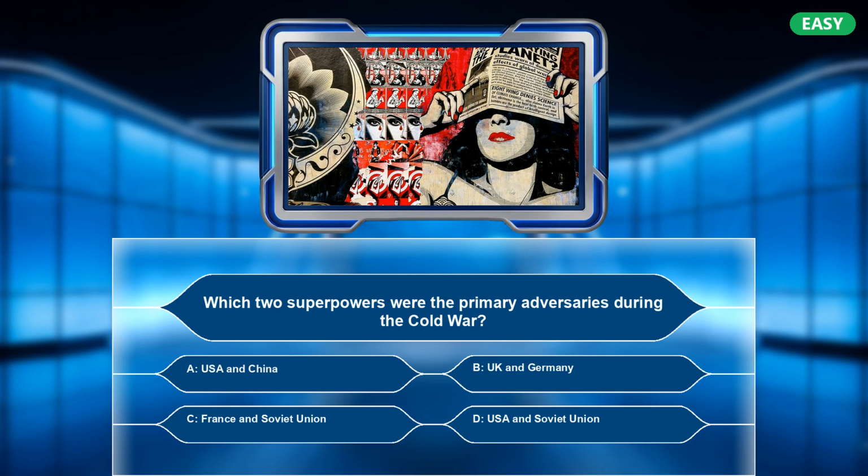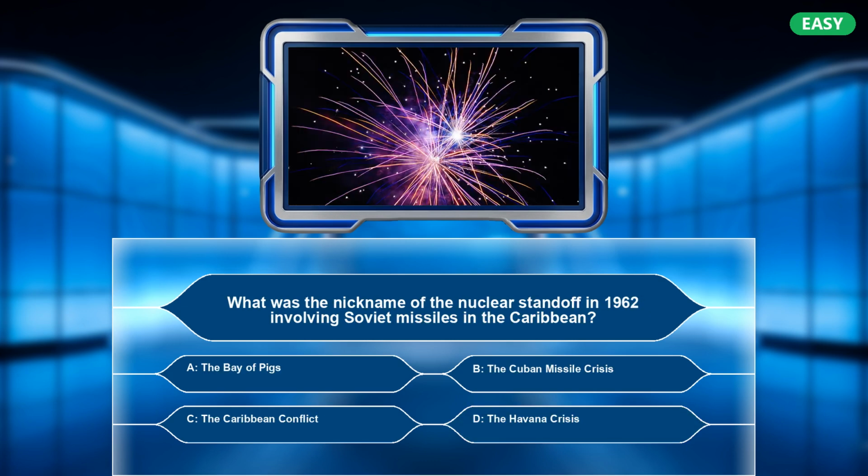A. USA and China. B. UK and Germany. C. France and Soviet Union. D. USA and Soviet Union. The correct answer is D. USA and Soviet Union. What was the nickname of the nuclear standoff in 1962 involving Soviet missiles in the Caribbean?